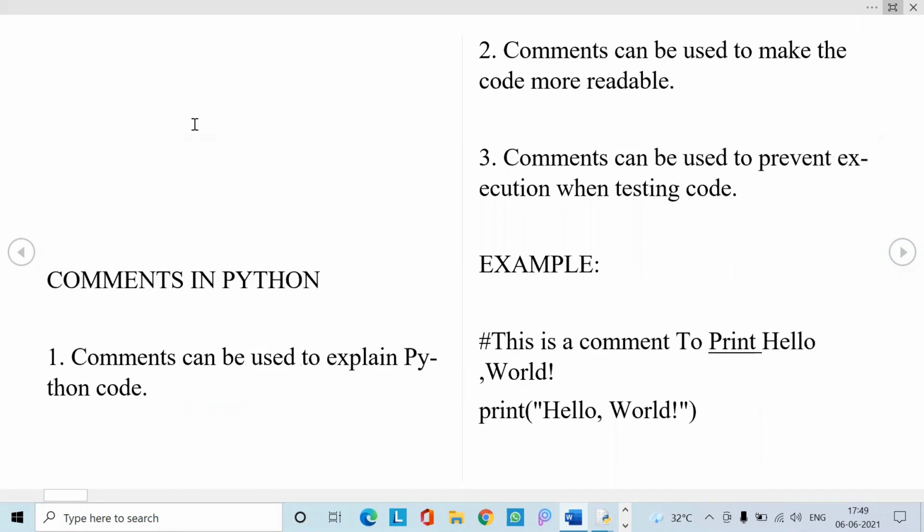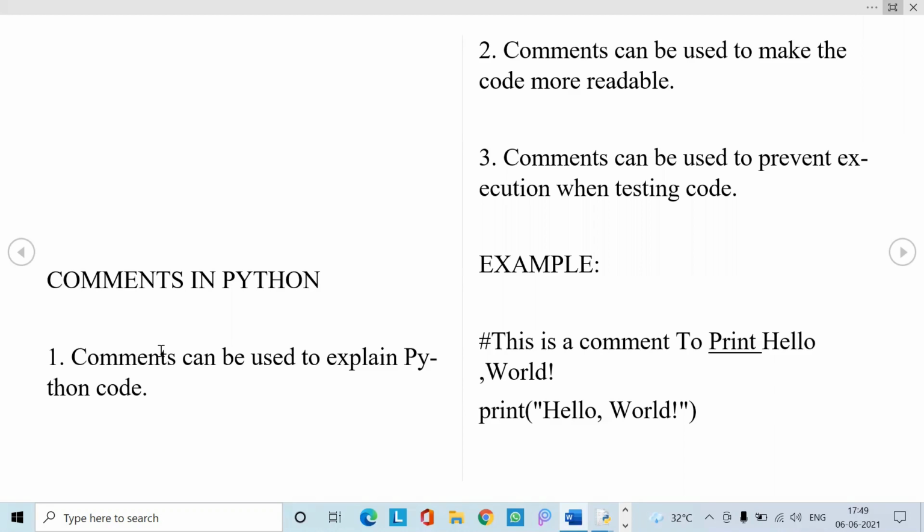First one, comments in Python. Comments can be used to explain our Python code. Whenever you want to explain the code that you have written with some logic, we can use comments to represent it and make it easy to understand for whoever you share your program with. For example, let us consider your friend asked you to check your code. Without comments, he may not be able to understand directly the logic your program contains. So we can use comments to easily explain the logic you have used in your program.